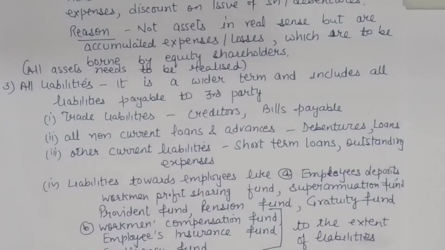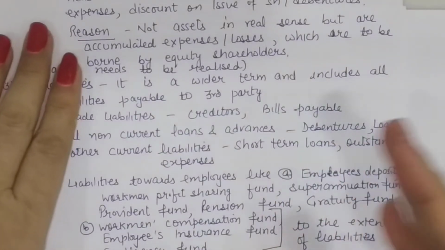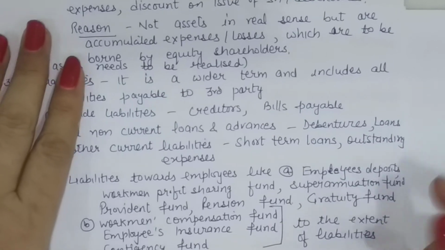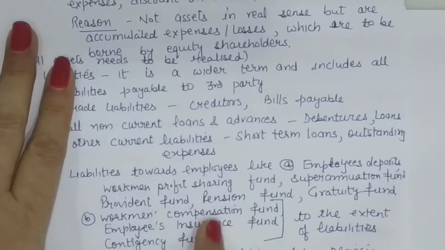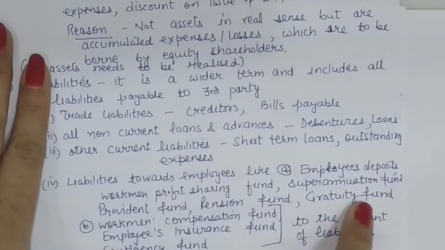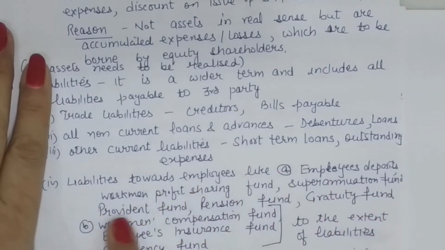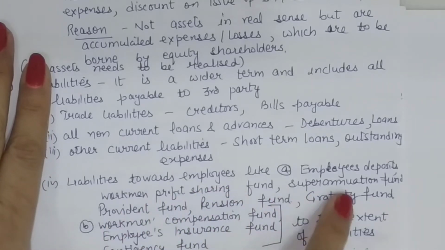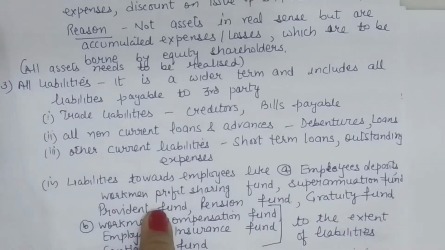Now what do we understand by pension fund? Pension fund basically implies that this fund is payable to the employees at the time of their retirement. So after the retirement, their pension will be given out of this. Gratuity fund. So these are funds, but these are actually the liabilities. So any liability payable towards employees will also be a part of all liabilities.